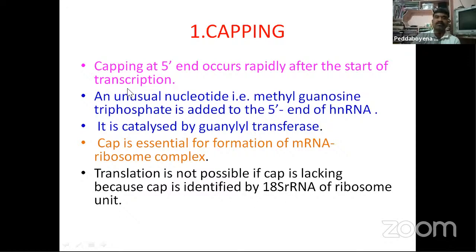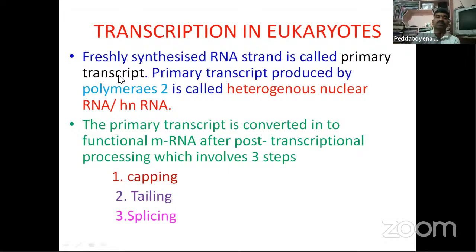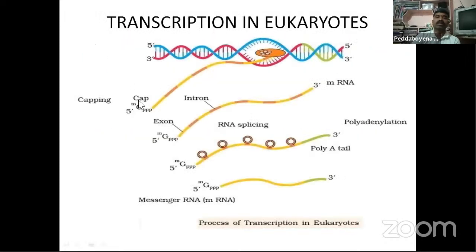So this is capping. Here in the diagram you are observing the cap, methyl guanosine triphosphate, attached at the 5' end. This process is called capping. Now you are observing tailing.